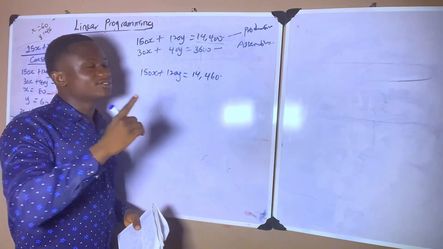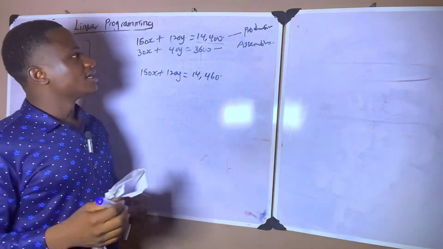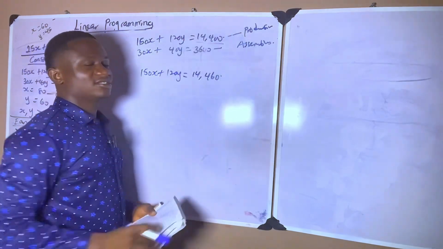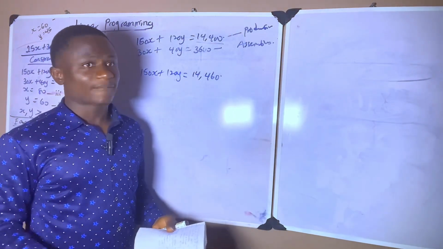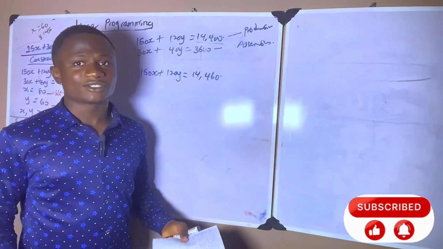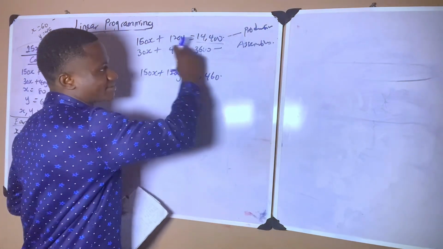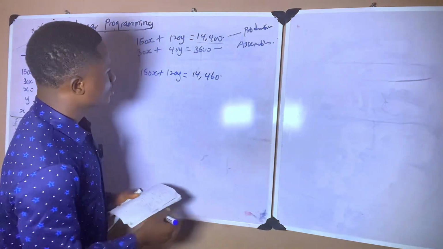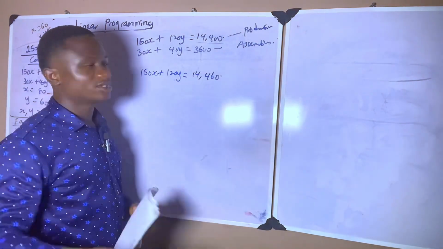I can increase the production department hours without increasing the assembly department hours, and I can also increase assembly time without increasing production department hours. So we are going to calculate for both the production department and the assembly department. This is me increasing the production department by 60 minutes, which is an extra 1 hour.